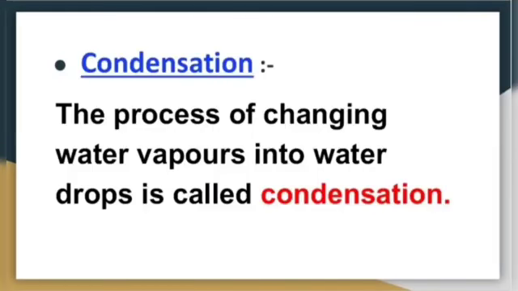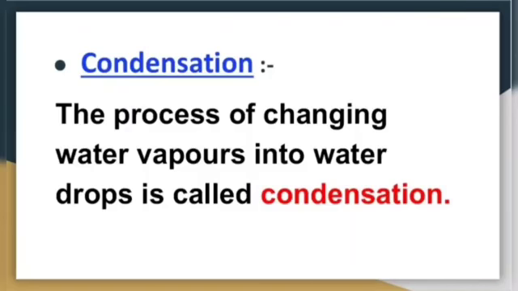Now the second stage is condensation. What is condensation? The process of changing water vapors into water drops is called condensation.